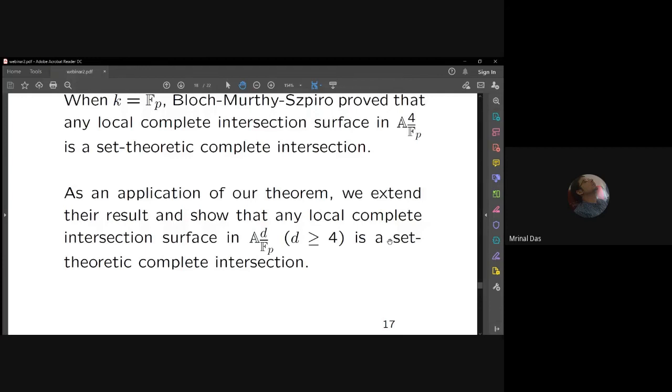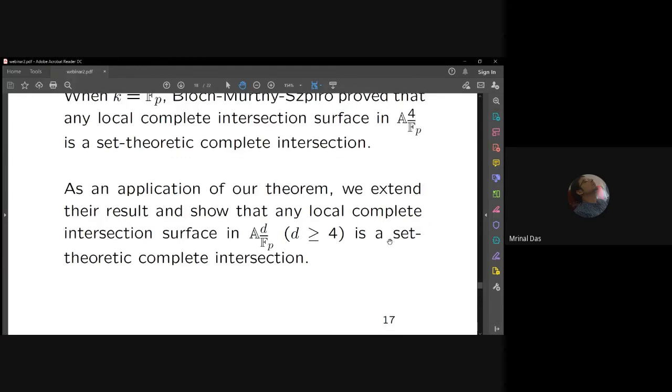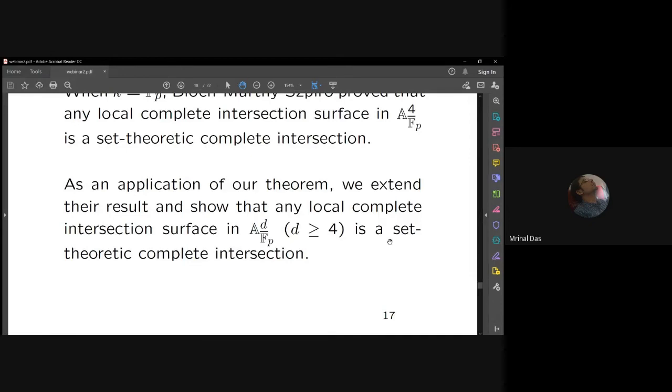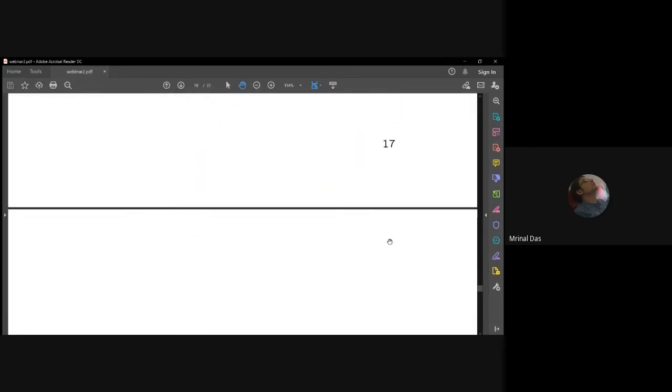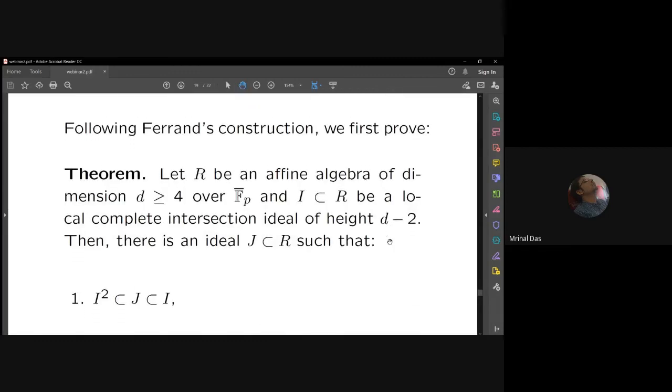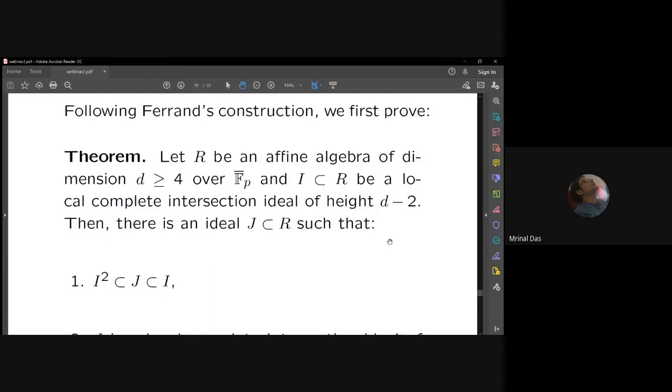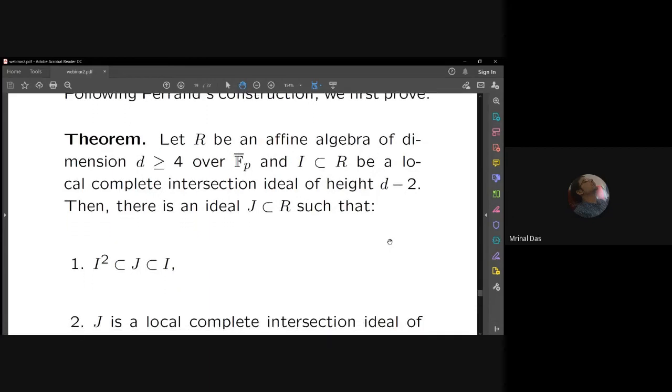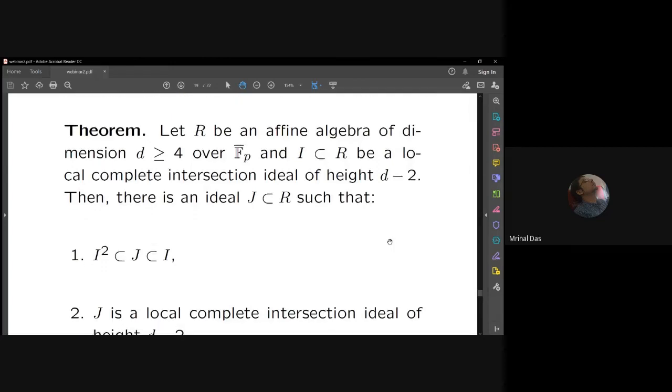So let me just mention two results. One is very similar to what Mohan Kumar did, this Ferrand construction. So first one has to prove the following result, following Ferrand's constructions step by step very carefully. Let R be an affine algebra of dimension d bigger than or equal to 4 over F_p bar, and I is a local complete intersection ideal of height d minus 2. So I is a surface, R mod I is of dimension 2.